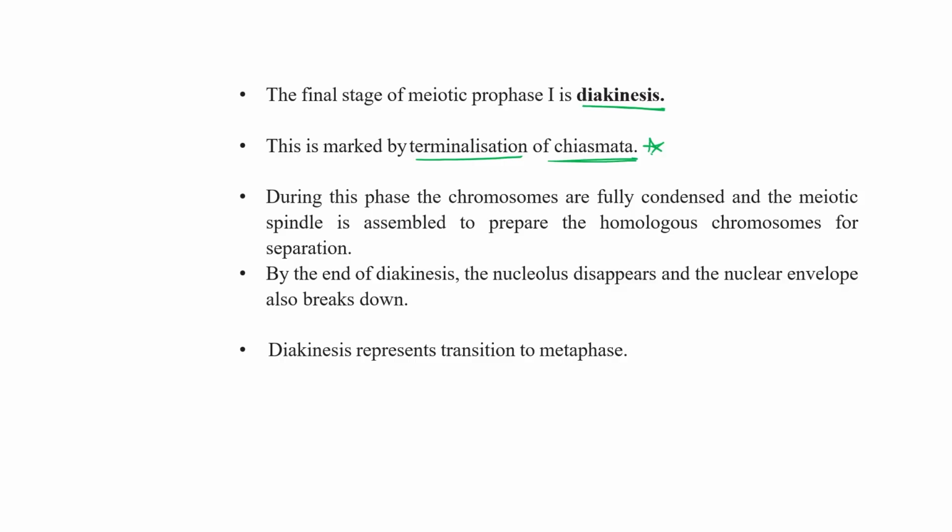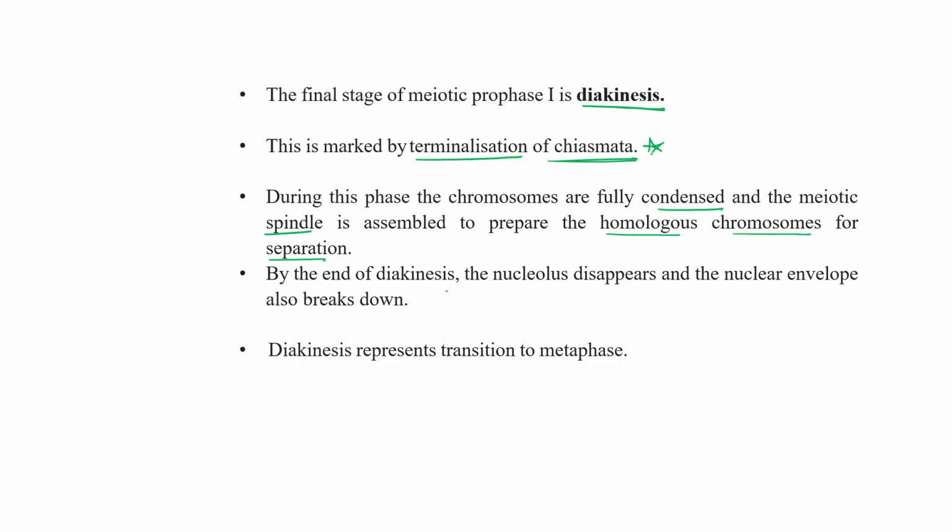So terminalization of chiasmata. During this phase, the chromosomes are fully condensed and the meiotic spindle is assembled to prepare the homologous chromosomes for separation. Okay, the chromosomes are fully condensed and the meiotic spindle is assembled to prepare the homologous chromosomes to separate out.